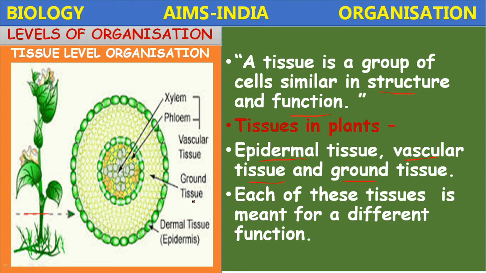The three major tissues present in this plant are dermal tissue, which is protective in function; the ground tissue, which occupies the major part of the plant; and vascular tissue, also called the transport tissue, consisting of xylem and phloem.